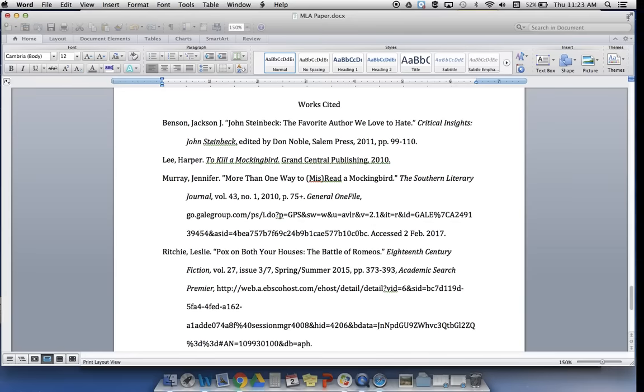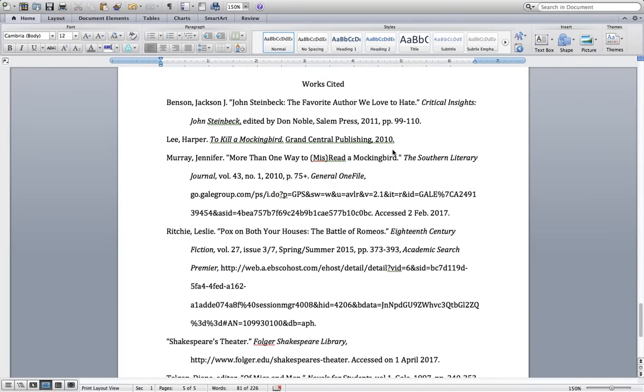Let's talk about parenthetical citations. Parenthetical citations are citations that come within the text to indicate the source of a quote or some paraphrased or summarized information that you got from some source. It follows the quote or the paraphrase or the summary that you got from any of your secondary sources. And as the name indicates, it's going to be enclosed in parentheses. That's why they're called parenthetical citations.